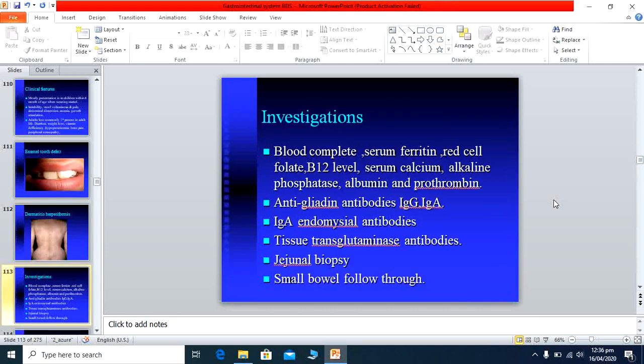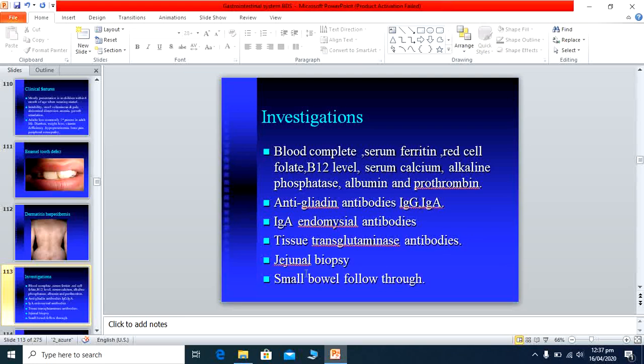Now the investigations are concerned. We perform investigations because of the nutritional deficiencies. We perform a complete blood examination, serum ferritin, red blood cell folate level, B12 level, serum calcium, alkaline phosphatase level, albumin and prothrombin levels. Anti-gliadin antibodies IgG and IgA are performed because antibodies are formed against gliadin, and IgA endomysial antibodies and tissue transglutaminase antibodies are done.